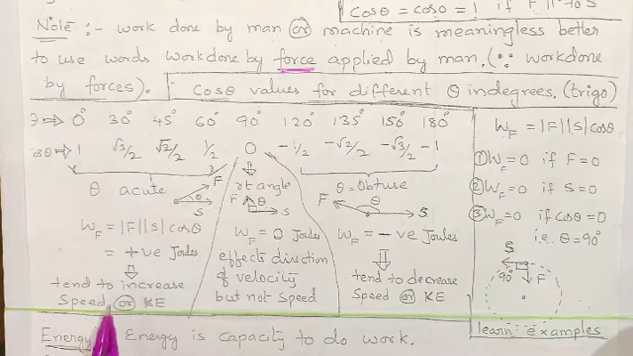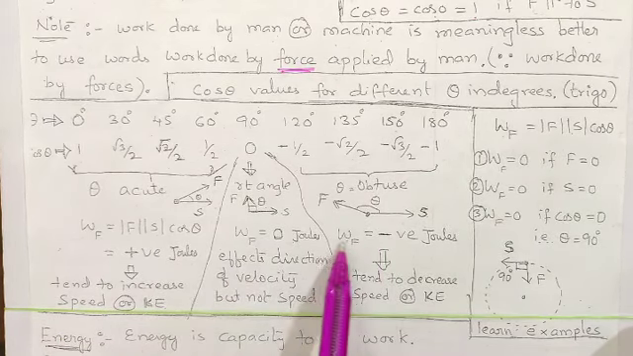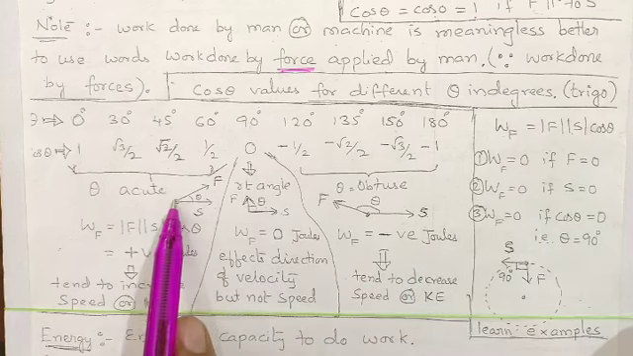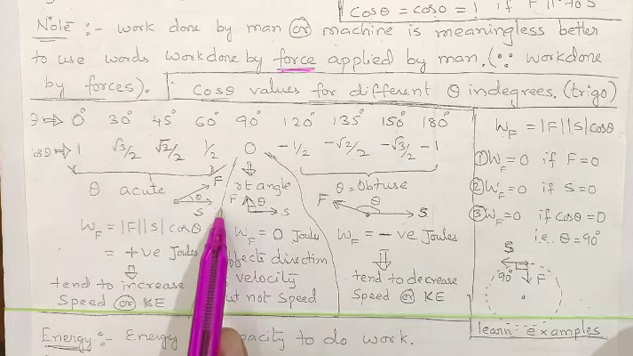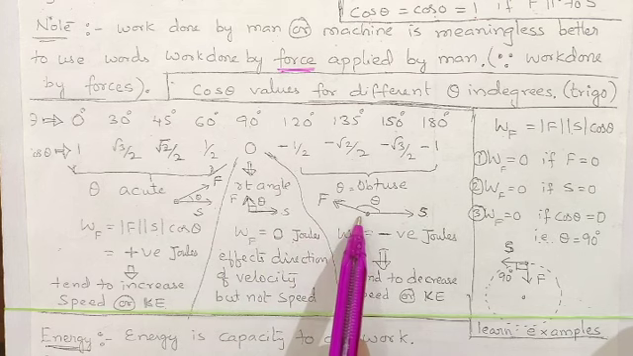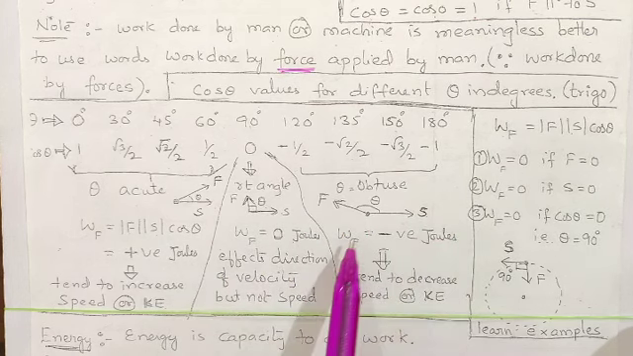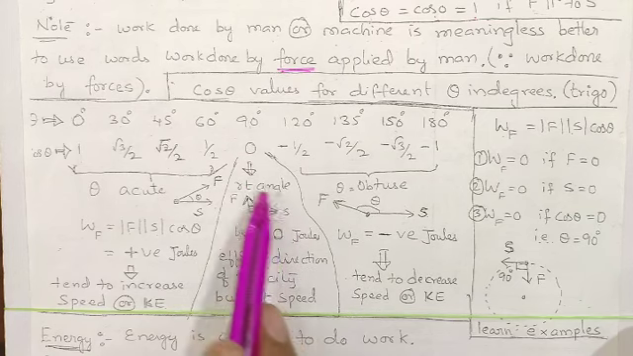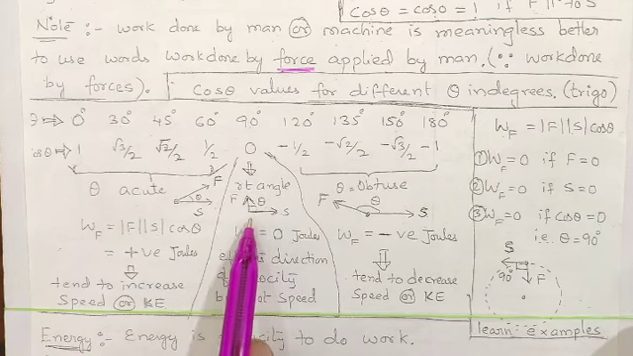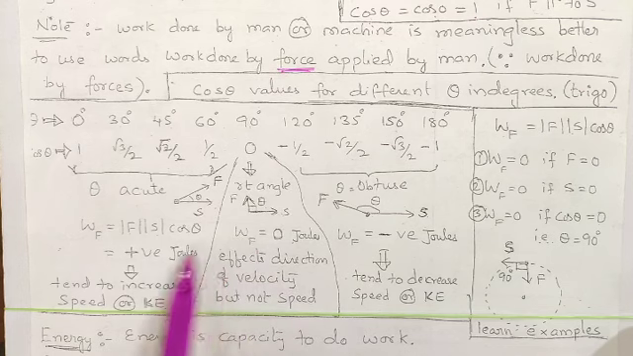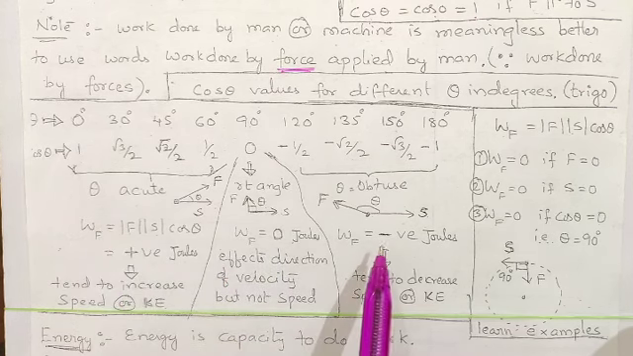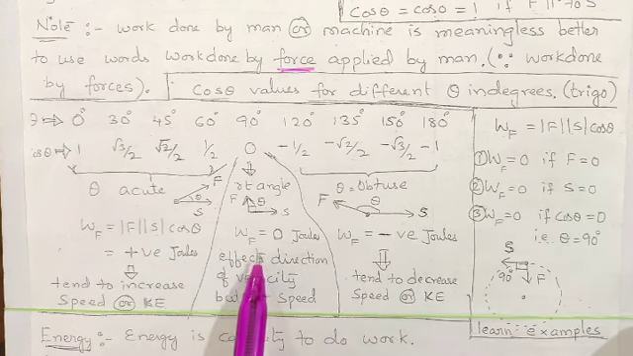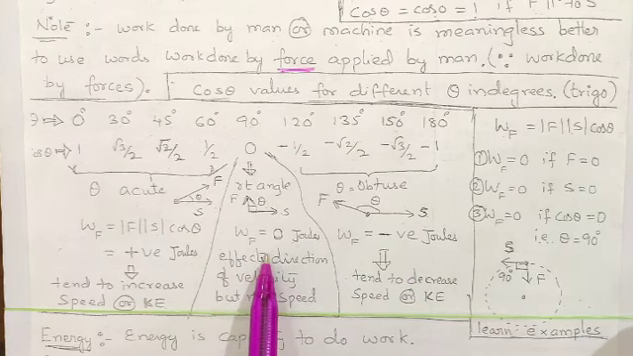So positive work tends to increase speed or kinetic energy, negative work tends to decrease speed or kinetic energy. That is, if you apply force in the direction of motion, it increases the speed. If you apply force opposite to the direction of motion, it will decrease the speed. If you apply force perpendicular to the direction of motion, it turns the object but it will neither increase nor decrease the speed. So work done by a force is positive for an acute angle, negative for an obtuse angle, and zero for a right angle.